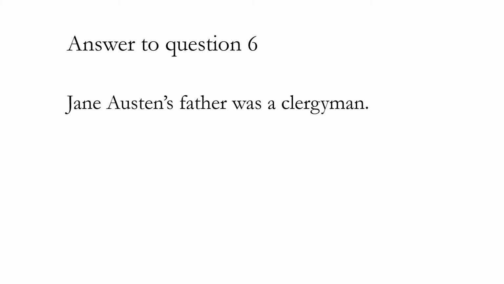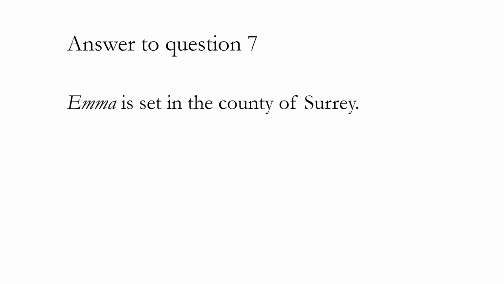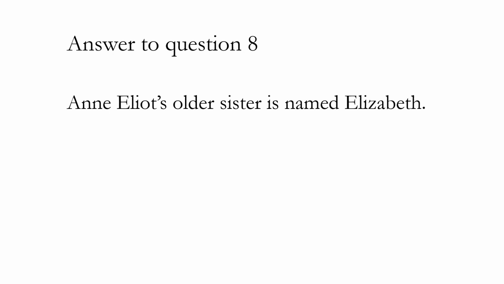Question 6. Jane Austen's father was a clergyman. Of course, give yourself a little fudge room for grading here. If you put rector or parson, that's fine with me. Jane Austen's father was a clergyman. Question 7. Emma is set in the county of Surrey. Surrey is the answer. Question number 8. Anne Elliot's older sister is named Elizabeth. Elizabeth.